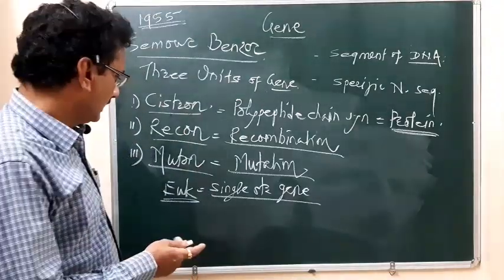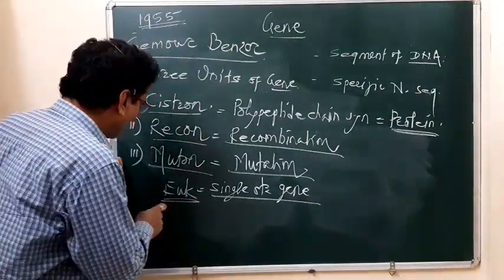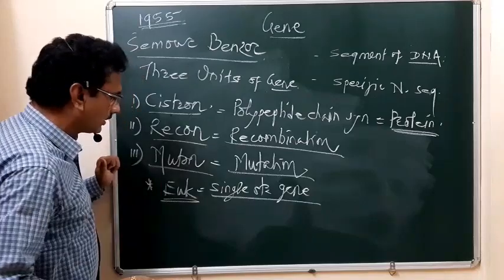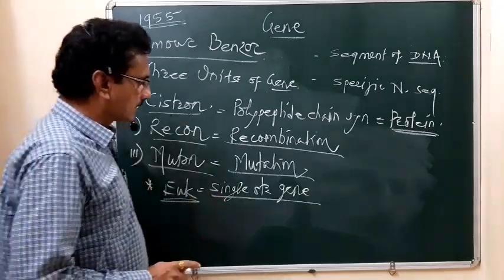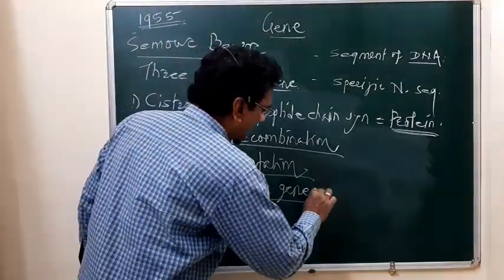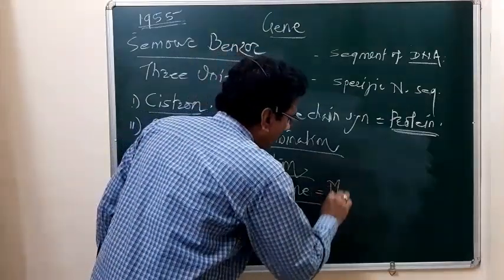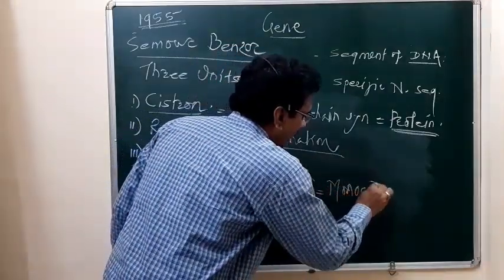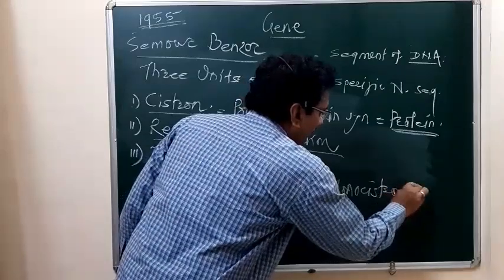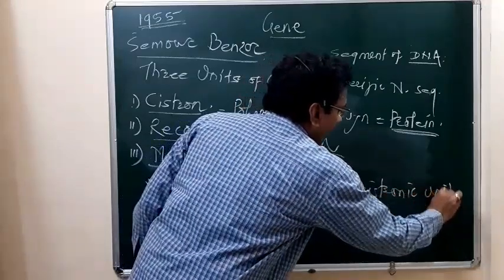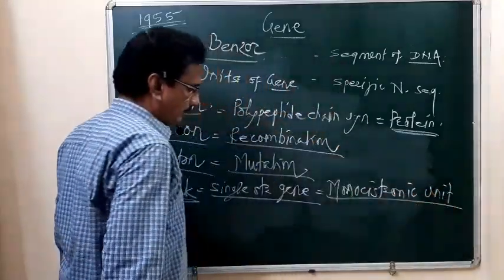What happens in eukaryotes is that there is a single structural gene, and that single structural gene is called a monocistronic unit.